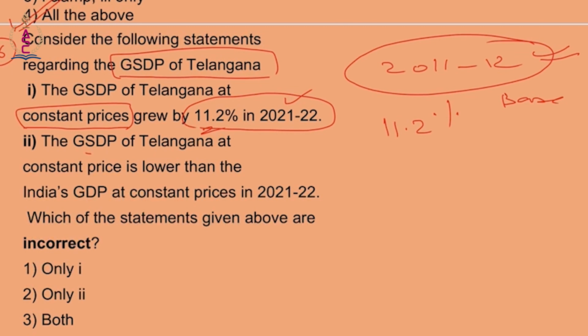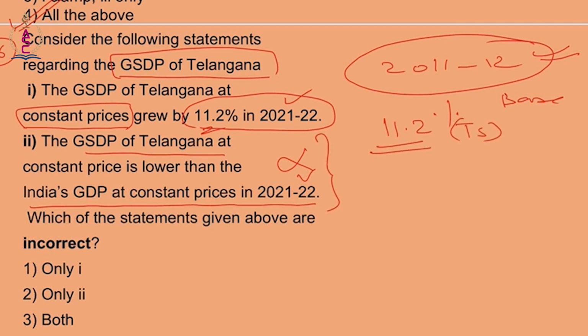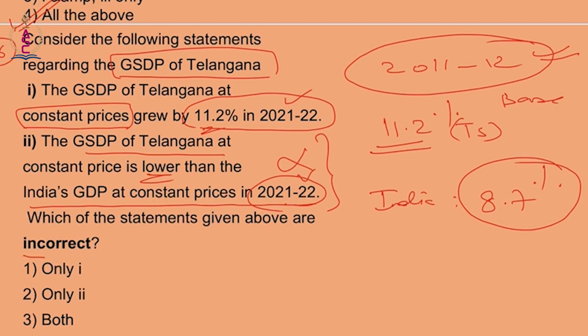Statement number 2: GSDP of Telangana at constant price is lower than India's GDP at constant price in 21-22. This is wrong. Why? Telangana state's growth rate is 11.2%, and India's growth rate during the same period of 21-22 is 8.7. So it is not lower. You have to identify which is incorrect, so the answer will be 2, because this statement is incorrect. That is question number 6.